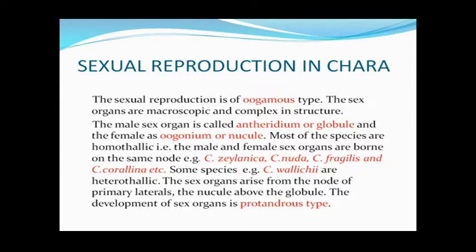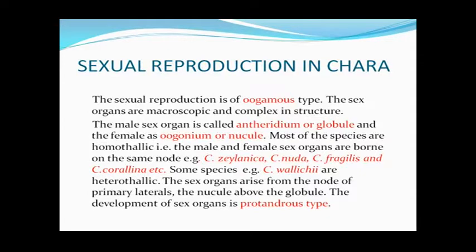One thing I also want to tell you here, that although the development is not in your syllabus, I want to clarify that both the sex organs, globule and nucleus, originate from the same node and the peripheral cells of the node.